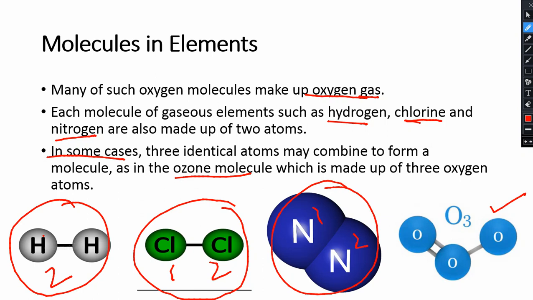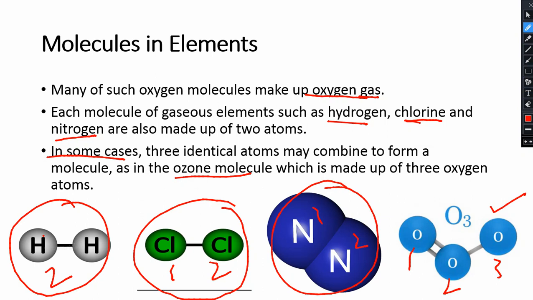If you count the number of oxygen atoms, they are three, 1 2 3, but remember they are of the same kind. So these are the examples of elements. In elements the number would be fixed and the atoms would be of the same kind. I hope you have understood the element.